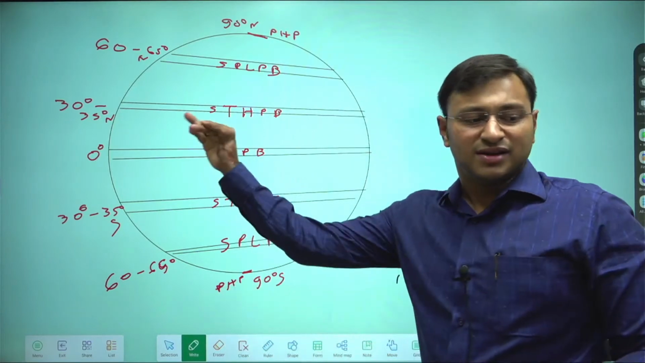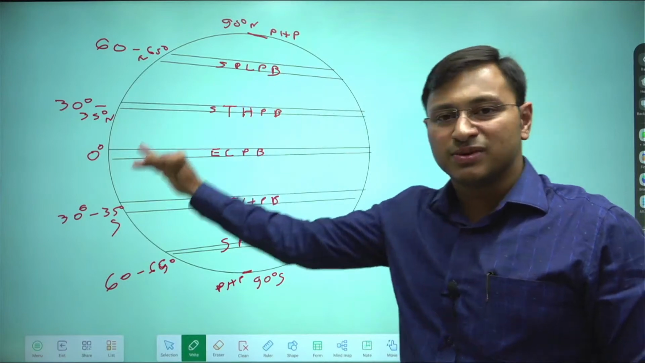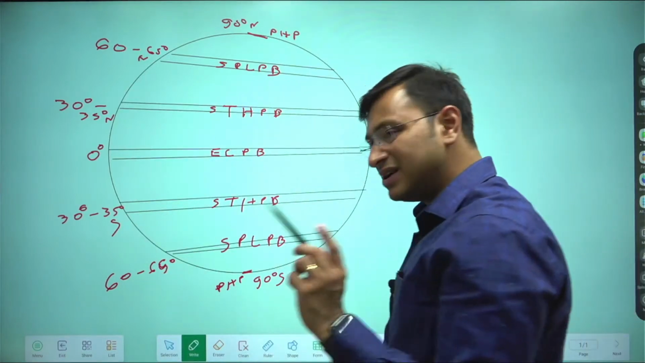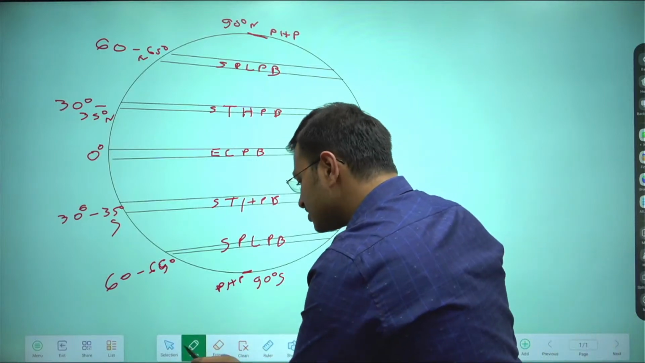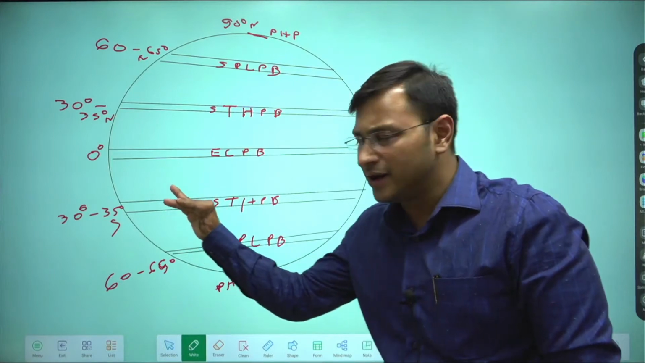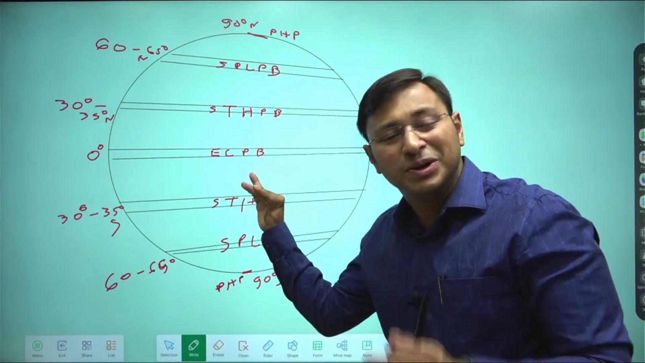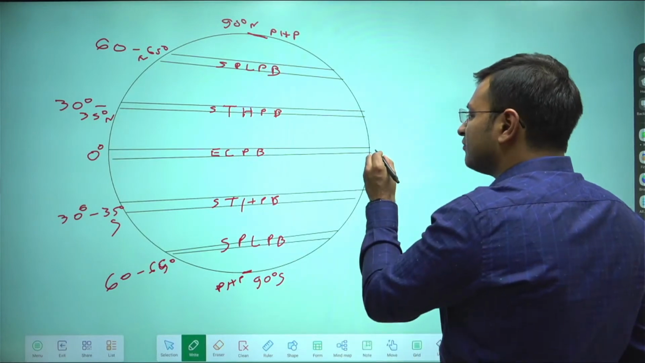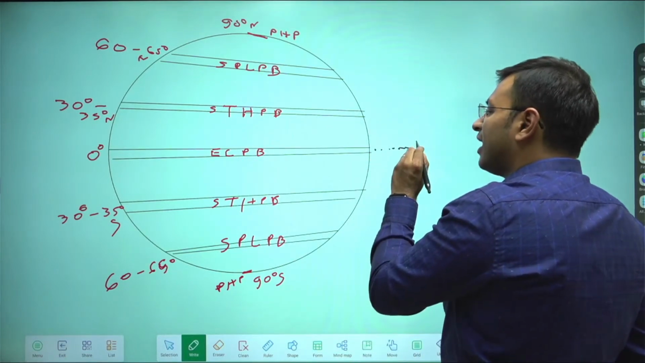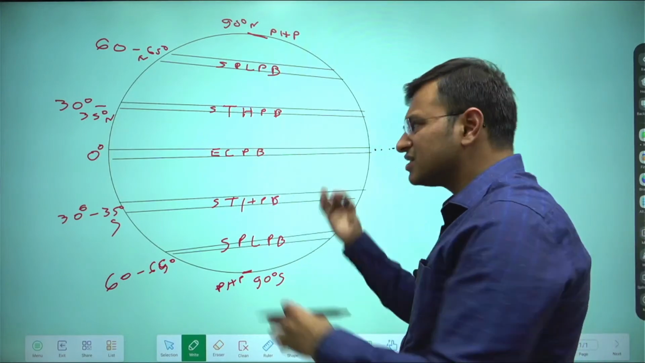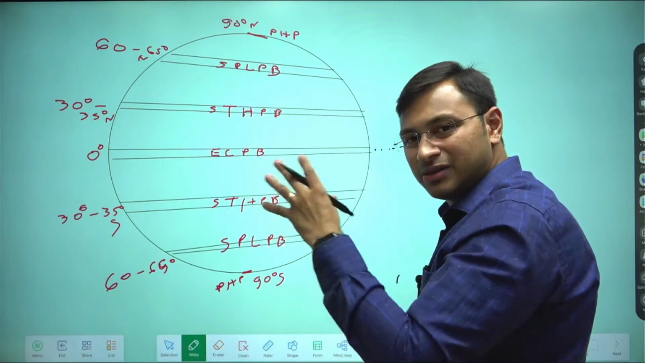Now let us quickly recap why these pressure belts are being induced. Why is the equatorial low pressure belt induced? Because of direct insolation of the sun. Mind you, the equatorial low pressure belt is a thermally direct belt. Why? Because the air will rise up from the equator, and because of intense vertical convection, the equatorial low pressure belt is formed.